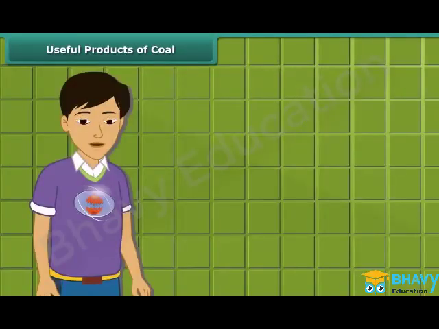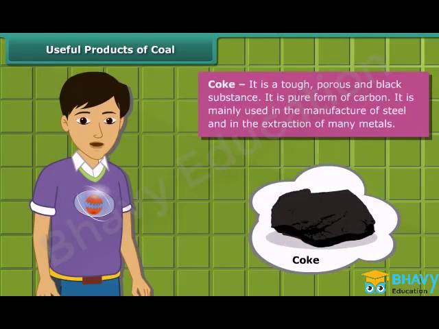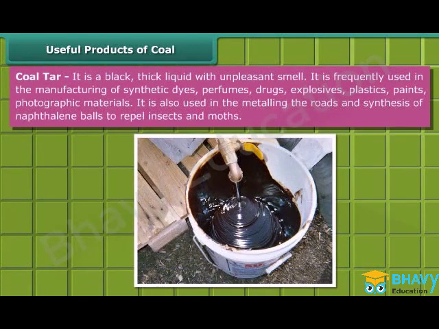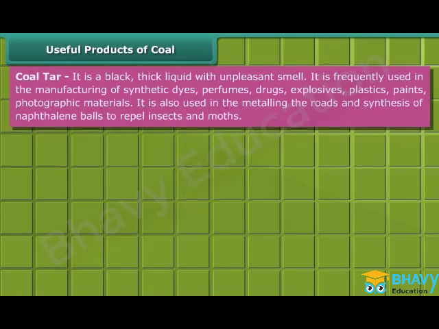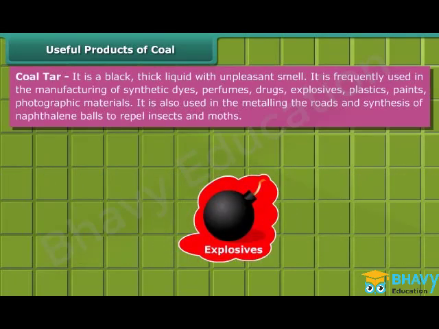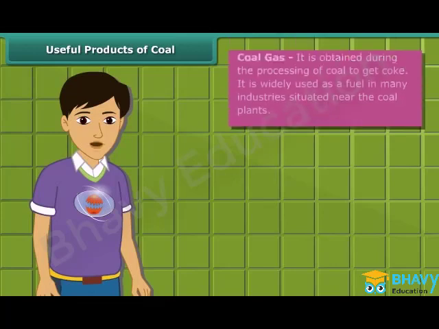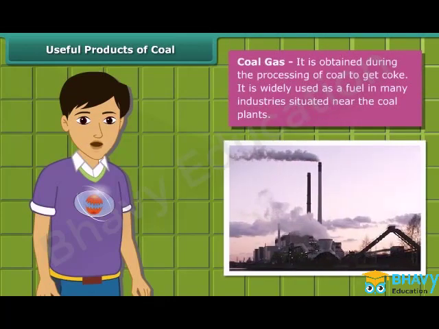At first, let us know about coke. Coke is a tough, porous and black-colored substance. It is mainly used in the manufacturing of steel and extraction of many metals. Coal tar is a black, thick liquid with an unpleasant smell. It is frequently used for manufacturing synthetic dyes, perfumes, drugs, explosives, paints, plastics, and photographic materials. To obtain coke from coal, coal gas is produced. In many industries located near coal plants, it is used as a fuel.